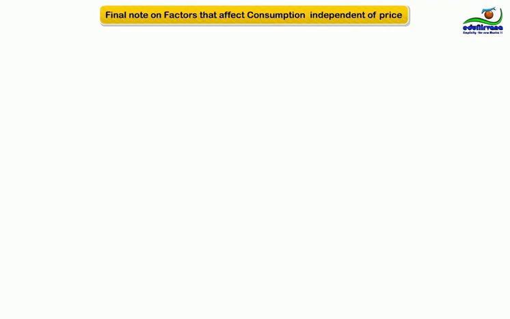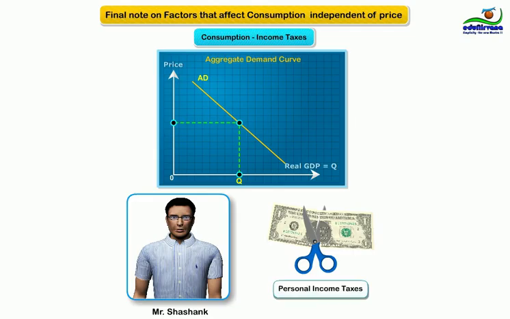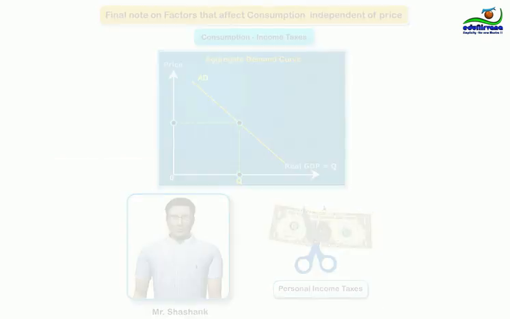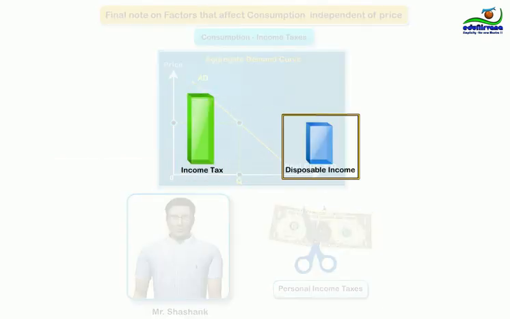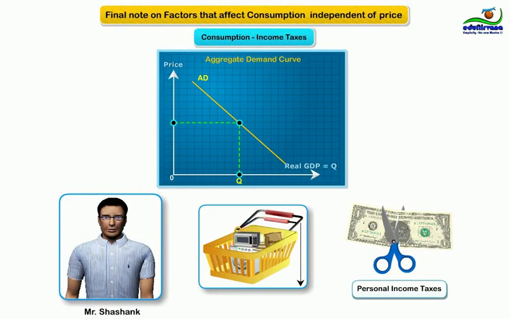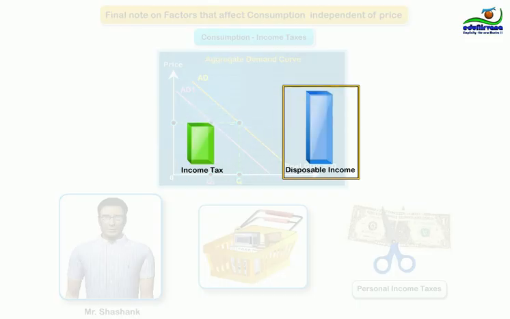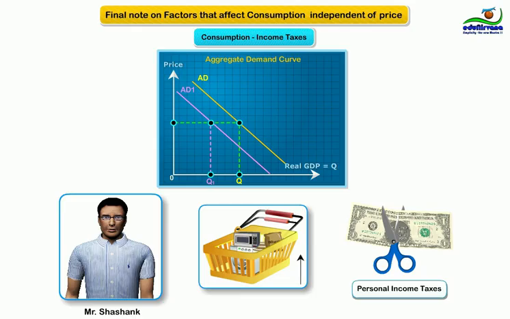Let's see the fourth factor, that is income taxes. Let's consider personal income taxes, the tax people like Mr. Shashank pay on the income they earn. As income taxes rise, disposable income decreases. When people have less take-home pay to spend, consumption falls. Consequently, aggregate demand decreases. On the other hand, a decrease in income taxes has the opposite effect. It raises disposable income. When people have more take-home pay to spend, consumption rises and aggregate demand increases.